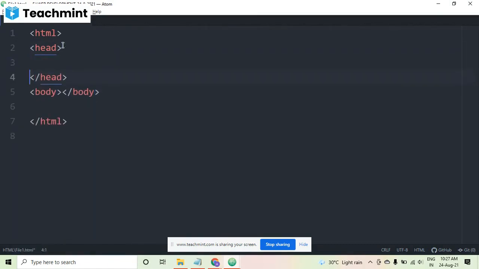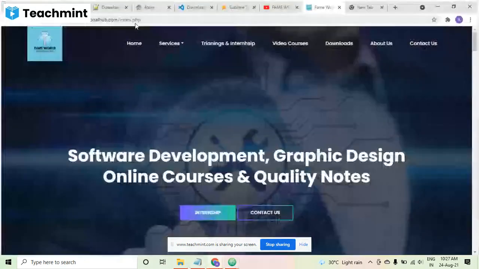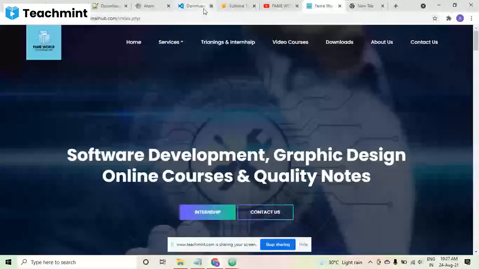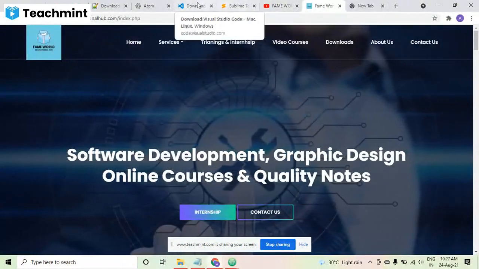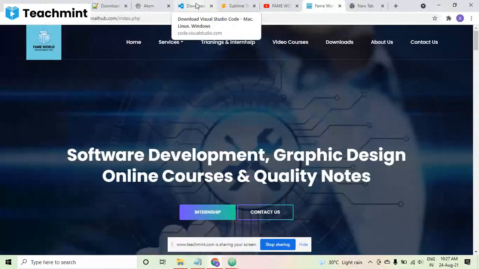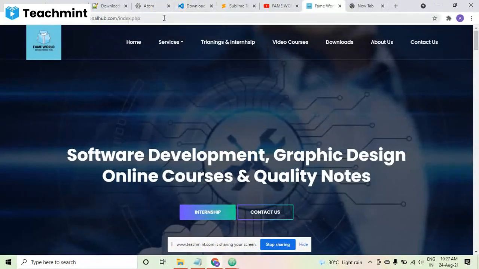Now in the head, what comes? Suppose here you can see the title is there. You can see it's written FameWorld Educational Hub. This is the title, the title shown in Sublime Text, in Visual Studio Code, in Atom. So how to create it?